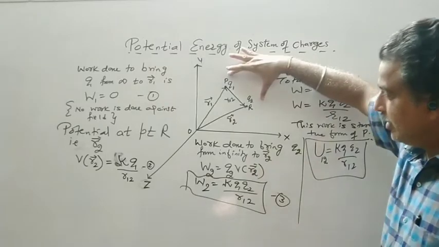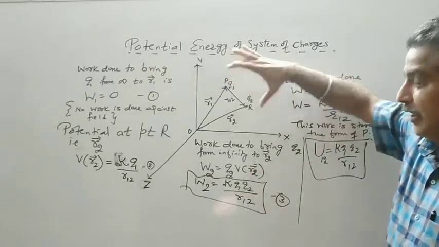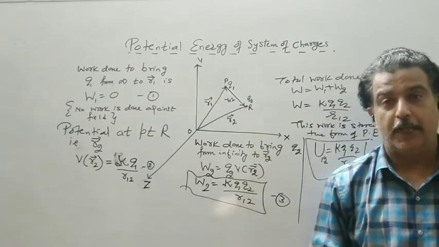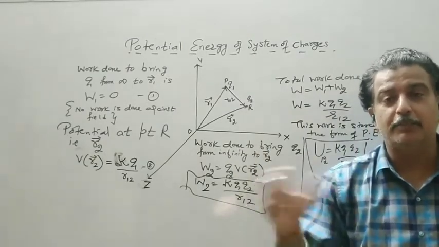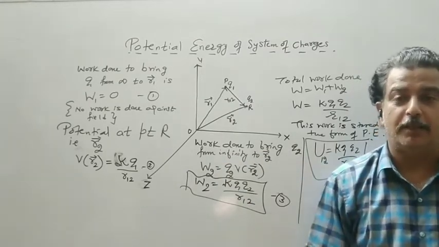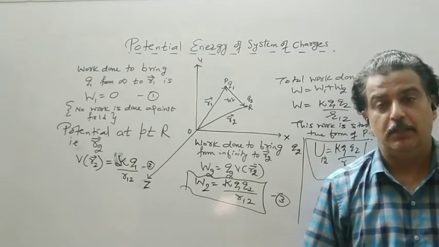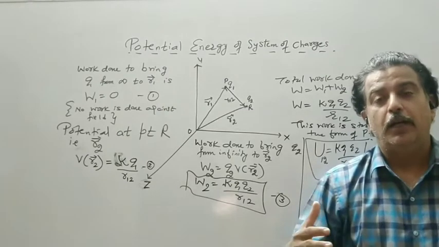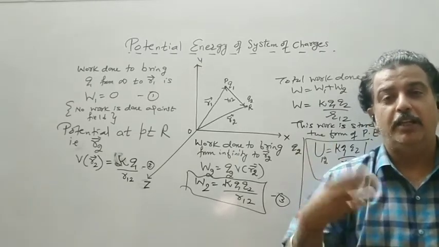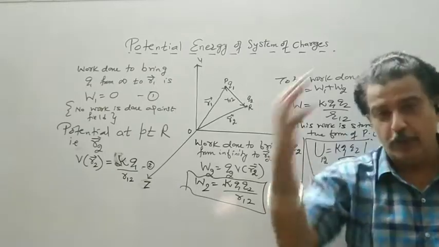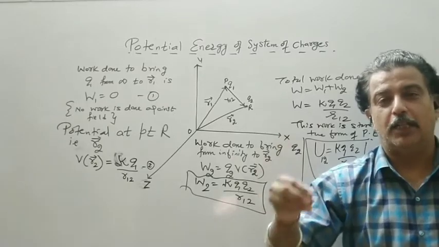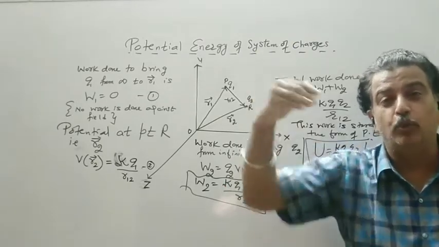तो अभी हमने 2 चार्ज को R12 डिस्टेंस पर बिठाने का खर्चा ढूंढा. Now you have to bring a third charge of identical nature. Identical nature मतलब same polarity. अब तीनों को एक प्रॉपर वे में अरेंज करना पड़ेगा, अदरवाइज दे विल फाइट अमॉन्ग देम. So I have to spend energy, more energy. My energy to configure that system will increase. If there are 4 charges, I have to bring the 4th charge against 1, 2 and 3.